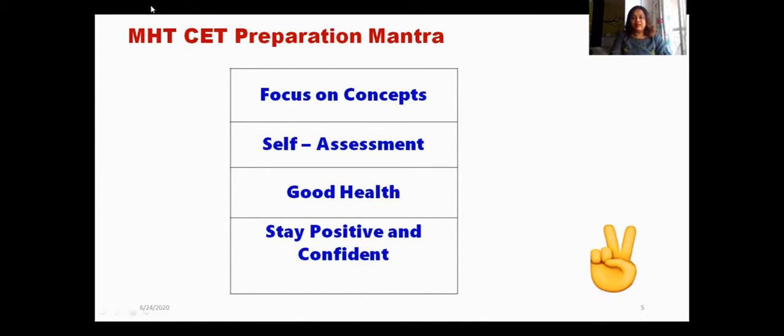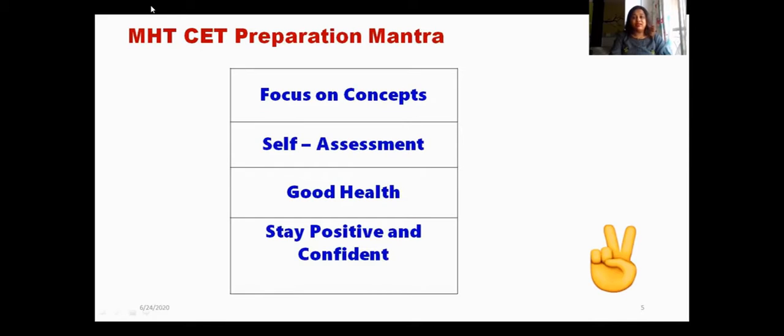Good health. If your health is good, you can study well and score well. But if your health is not good, there will be some problems you will face while studying the subject. So first of all, you should take care of your health. Stay positive and confident. You should always be positive about your goals in your life.